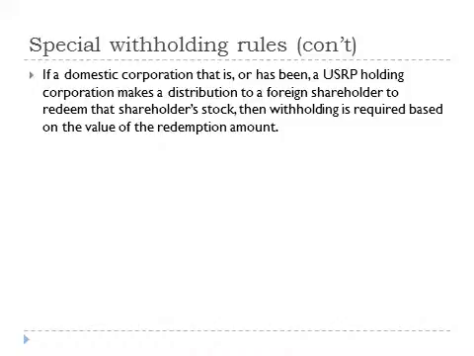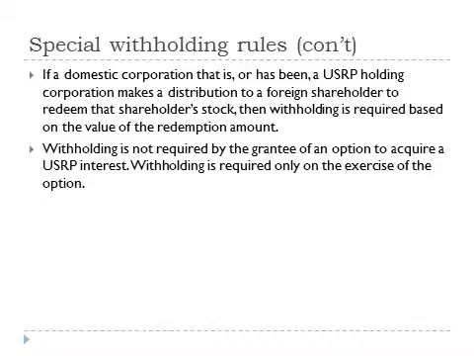If a domestic corporation that is or has been a U.S. real property holding corporation makes a distribution to a foreign shareholder to redeem that shareholder's stock, then withholding is required based on the value of the redemption amount. Withholding is not required by the grantee of an option to acquire a U.S. real property interest. Withholding is required only on the exercise of the option.